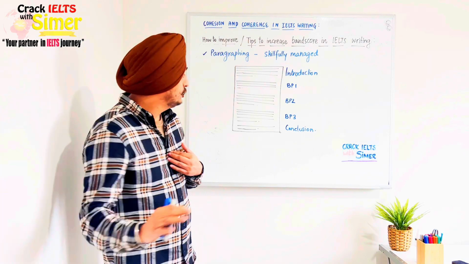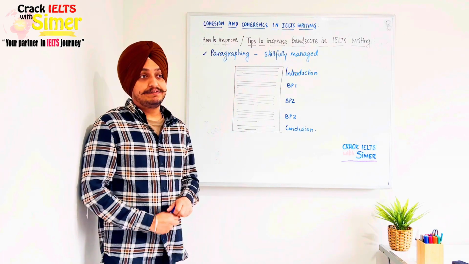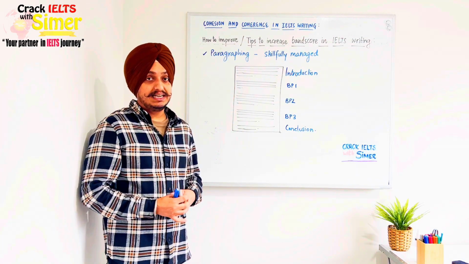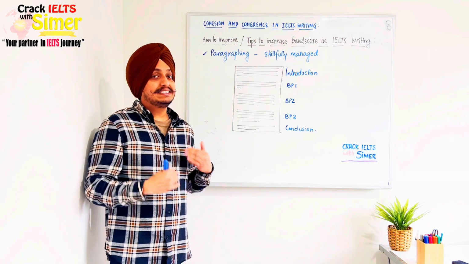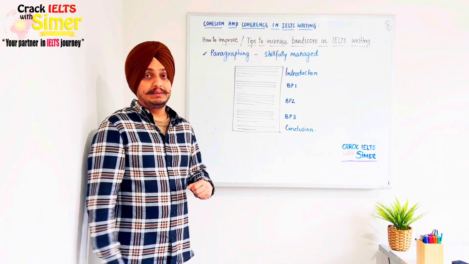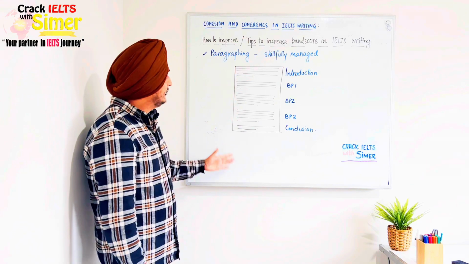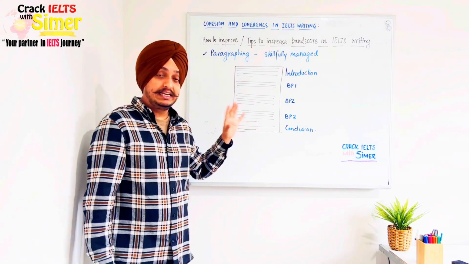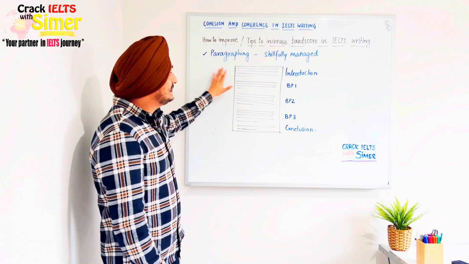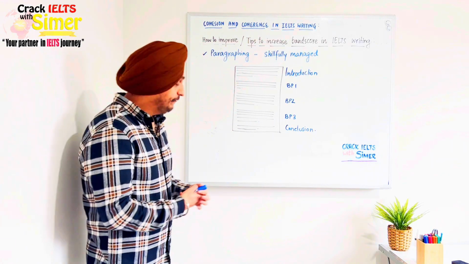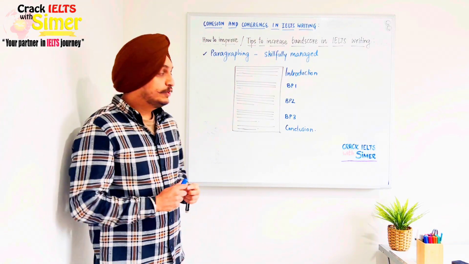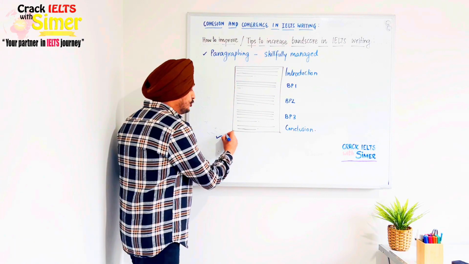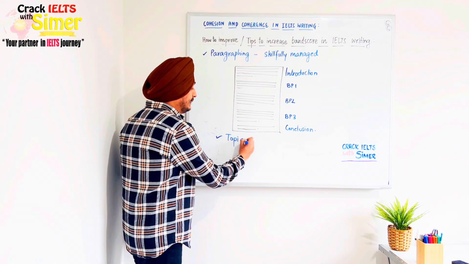Still, my recommendation will be 3 body paragraphs. Even if I have 2 or more themes to discuss, I will organize them in such a way that I'll have 3 body paragraphs. So this is the paragraphing in terms of structure. When I say skillfully managed, there are a few things that I want you to know. So the first thing is to make sure you have a clear topic sentence.